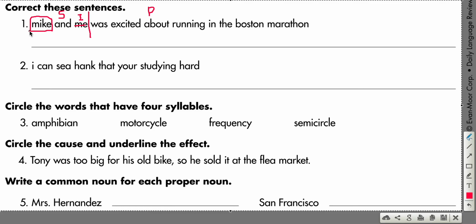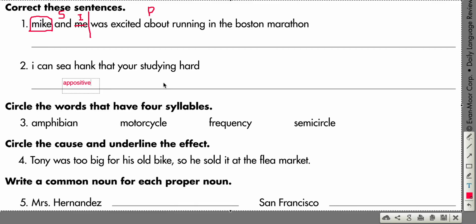I can see, Hank, that you're studying hard. Okay, guys, I'm going to tell you, we do have an appositive. I'm going to spell that out right now. Appositive. Now, an appositive is a fancy word for extra information. Okay? Now, this sentence could say this. I can see that you're studying hard, but they gave us extra information. I can see, Hank, that you're studying hard.